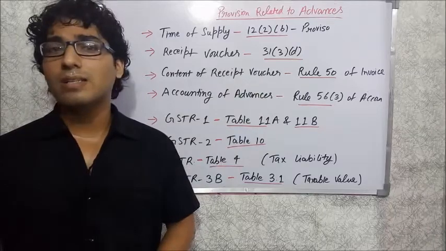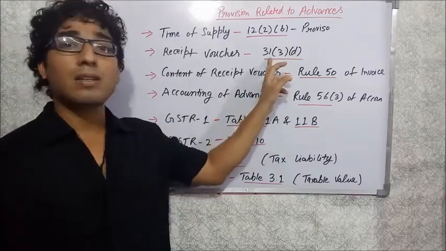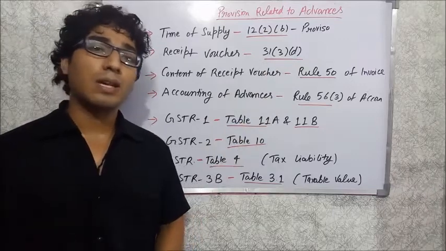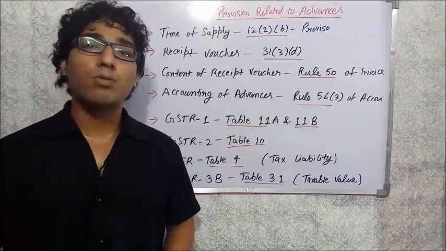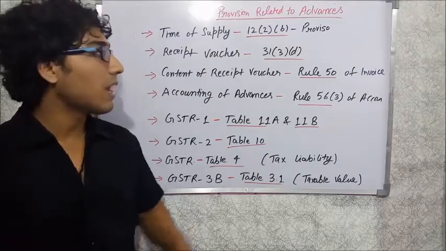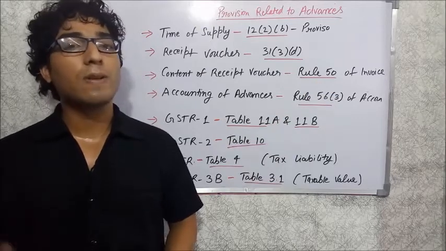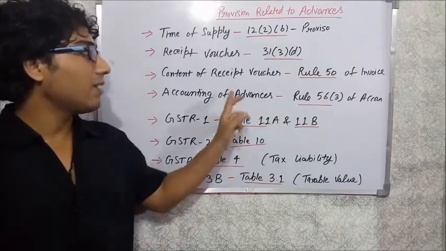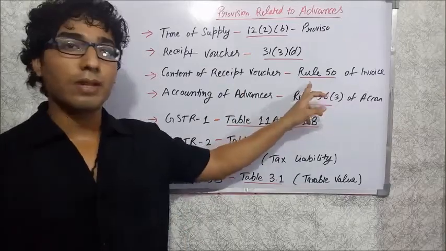The second one is about the receipt voucher. When you receive the advance, you have to issue the receipt voucher as per the provision of section 31 subsection 3 clause D. The content of the receipt voucher is prescribed under rule number 50 of the tax invoice, debit note and credit note rules. So you have to check out the content of the receipt voucher as per rule number 50.